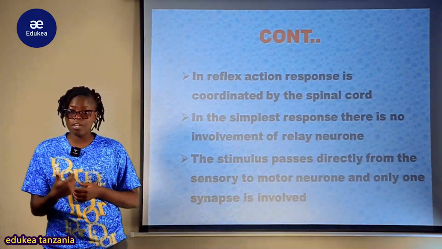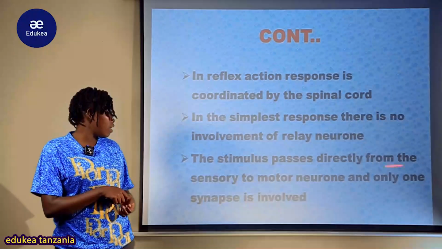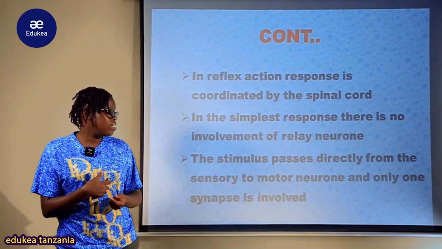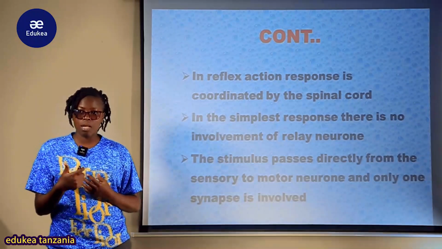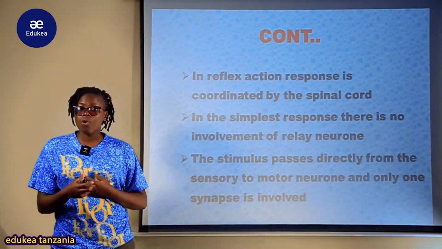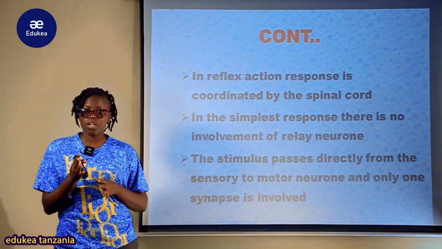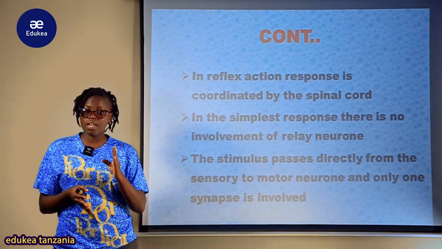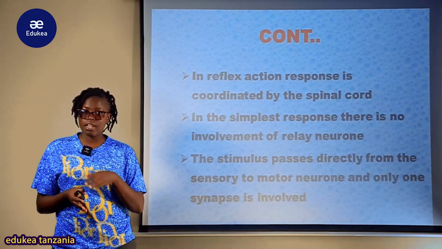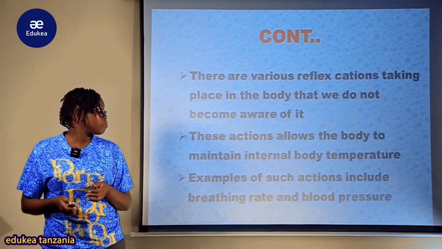Ukiangalia katika simple reflex information inabebwa directly kutoka sensory to motor neuron na junction ambayo iko pale ni only one synapse. Lakini katika conditioned kuna two synapses, so two junctions: ya kwanza kati ya sensory neuron pamoja na relay na nyingine kati ya relay pamoja na motor neuron.